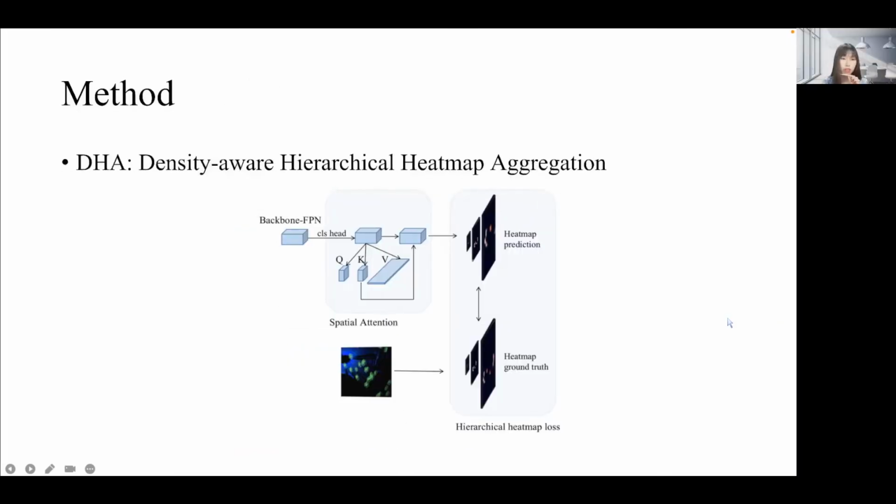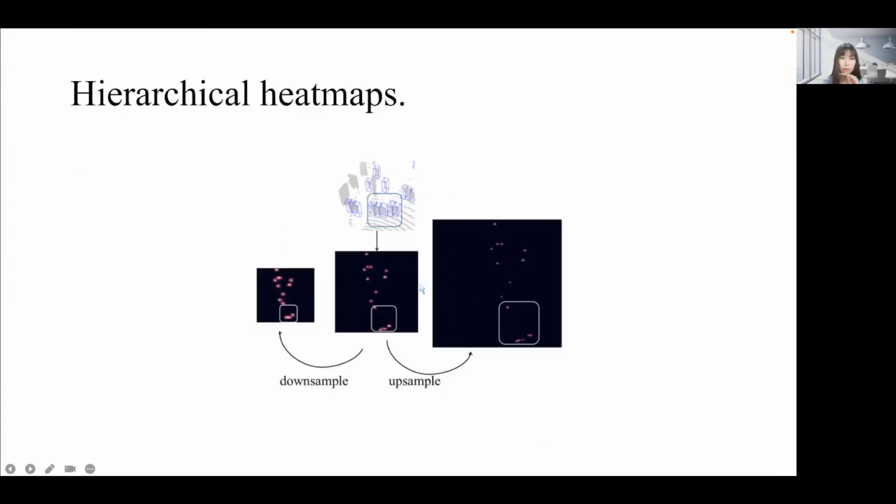We propose the density-aware hierarchical heatmap aggregation and make the model learn the attention on the location of individuals, and propose multi-scale predictions covering regions with different density. We model the global attention with a transformer and apply the triplet query key value attention layer to extract the correlation among different locations and reweight them.